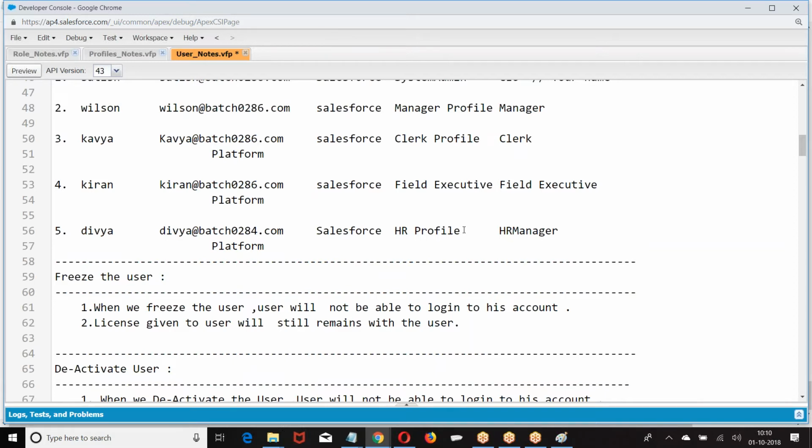So if you want to block the user temporarily, we will go for freeze. Freeze means you cannot log in, but the license given to you is still with you only.